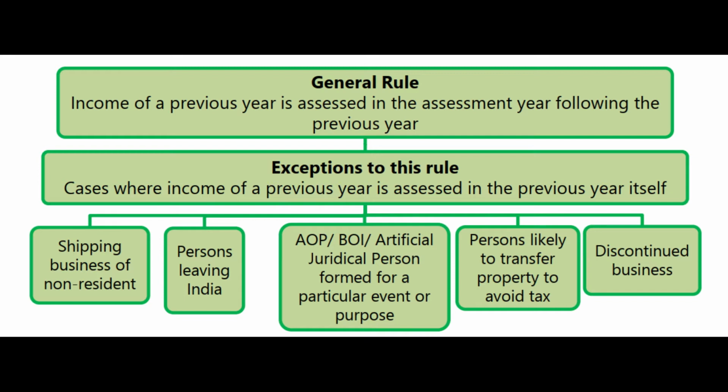Income of the previous year is subjected to tax in the next year, which we call the assessment year. No doubt about it. However, when is that rule violated, and who is violating the rule? Law only is telling the violations. Law only is telling the exceptions. You cannot create your own exceptions. Whatever exceptions are there in the law, that only we have to follow.